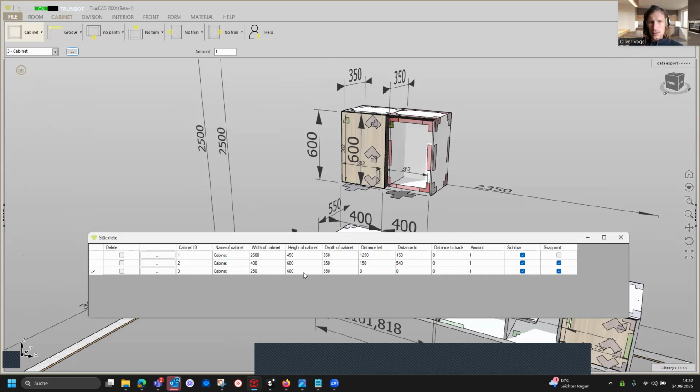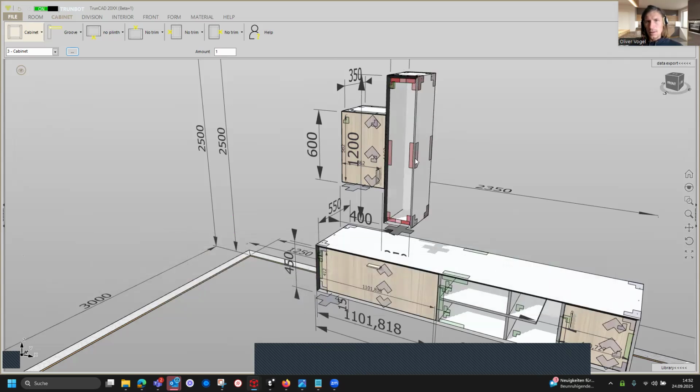The height is 1200. The depth is the same. Distance left is 0 and distance to the bottom is minus 300. So we close this window and you see everything is getting changed.